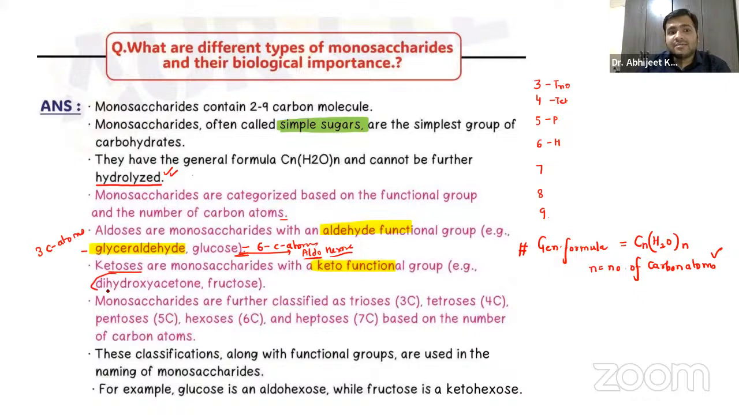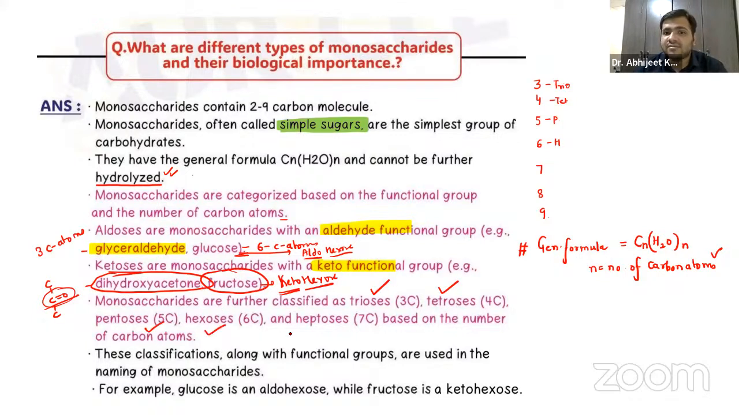Ketoses, we have already discussed dihydroxyacetone. I have already told you it has 3 carbon atoms with the keto group present at the second carbon. And fructose is a keto hexose. Why? Because it contains 6 carbon atoms, that is hexose, with a keto group at the second carbon. That's the structure of fructose, right? So they are further classified as trioses, tetroses, pentoses, hexoses, heptoses based on the number of carbon atoms, right?